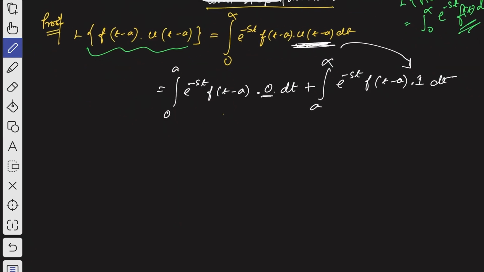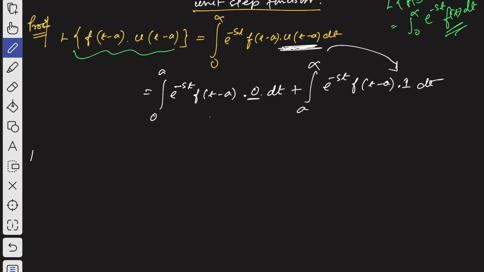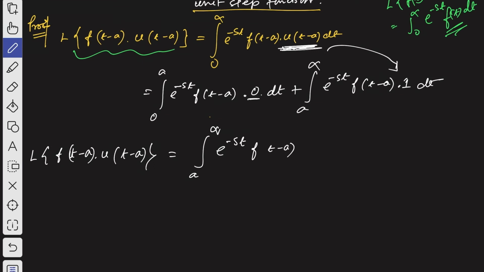So what we have got finally is the Laplace transformation of f of t minus a into u of t minus a is equal to a to infinity e to the power minus st f of t minus a dt.